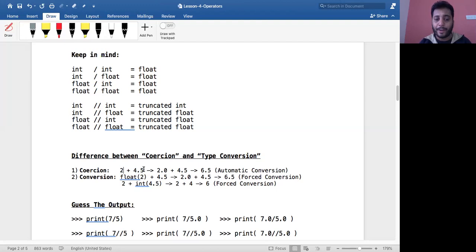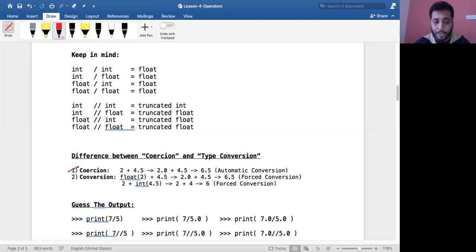Now you could have asked me, why didn't 4.5 get converted into an integer, like 4? If I convert 4.5 to 4, there would be a loss of data. 0.5 would be lost. So implicit conversion will happen only if there is a possibility to safely convert the data type of one element into another, which is done automatically. That is called coercion. Did you get that? So here it becomes 2.0 plus 4.5, and then it becomes 6.5.